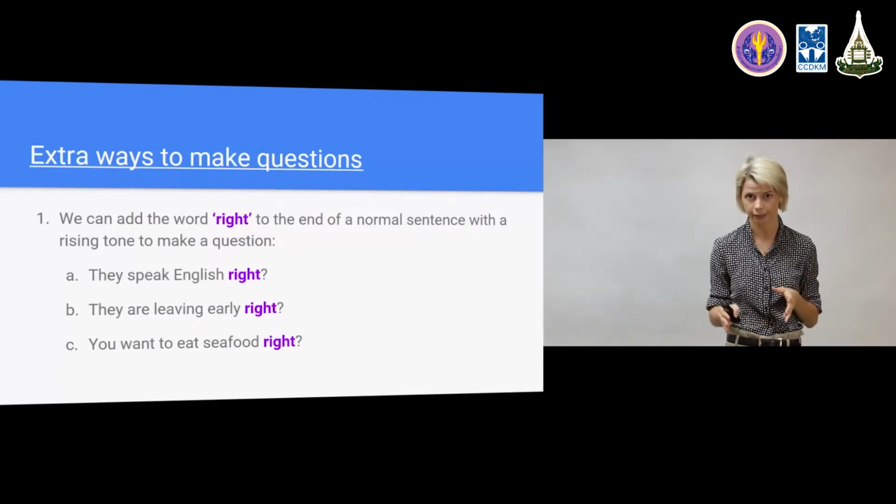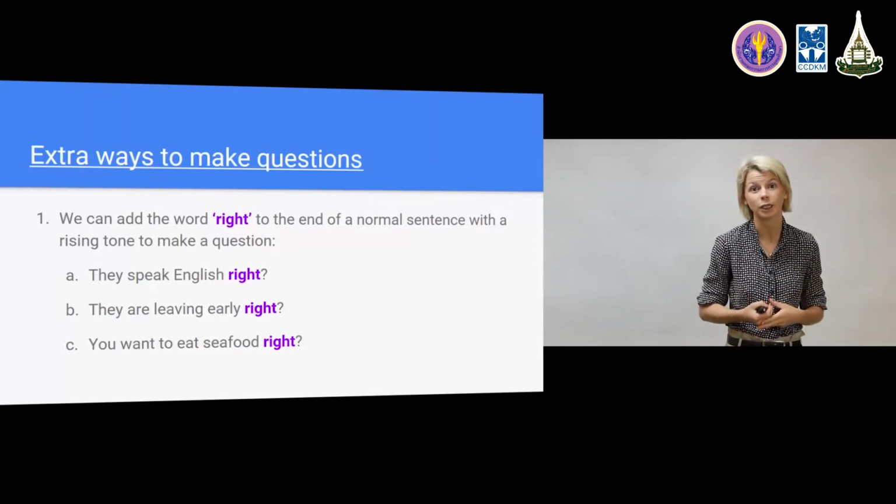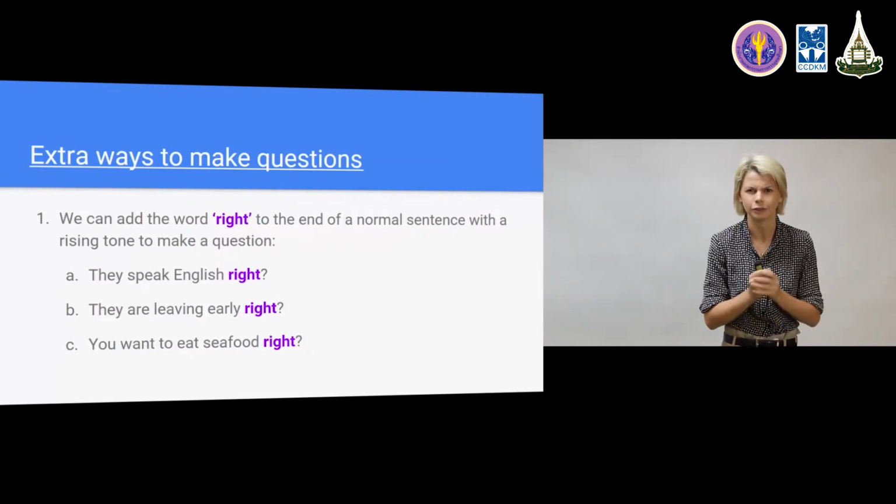They speak English. Now maybe you're being lazy and you don't want to do the inversion of the present simple tense, which is do they speak English? Or a question word question, which language do they speak? You can just use the cheat way, but I don't recommend you doing this on an exam.